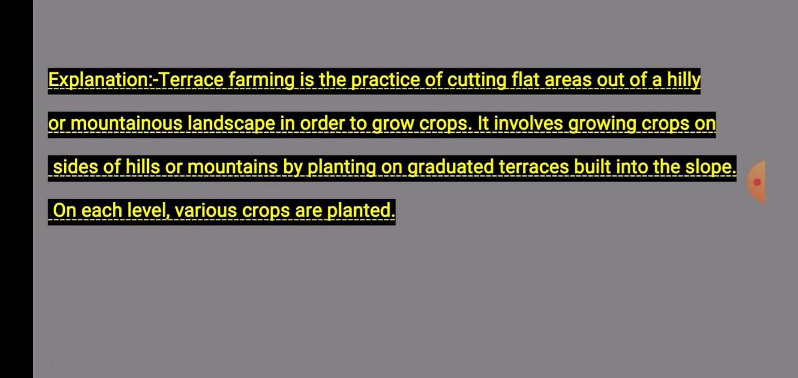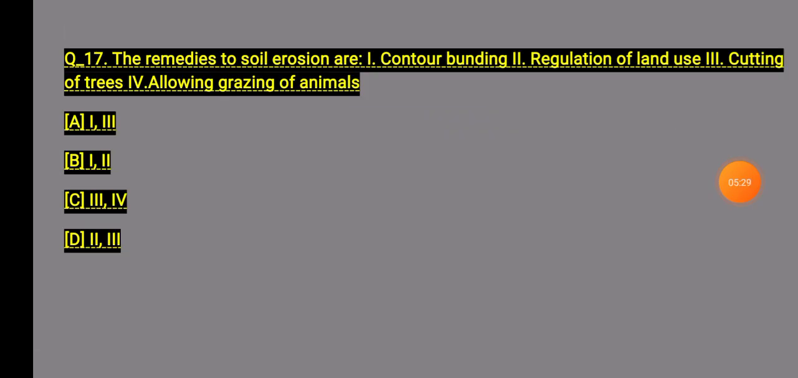Next question. Question 70: the remedies to soil erosion are number 1, contour bunding; number 2, regulation of land use; number 3, cutting of trees; number 4, allowing the grazing of animals. Which of these four options is correct?